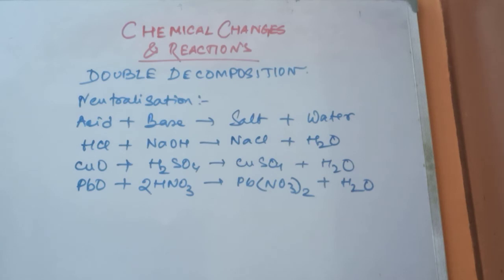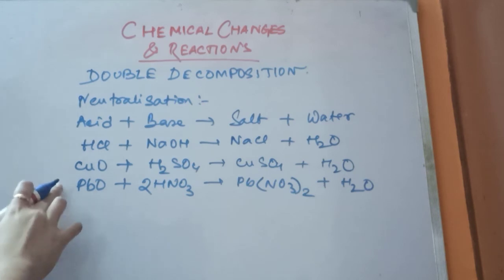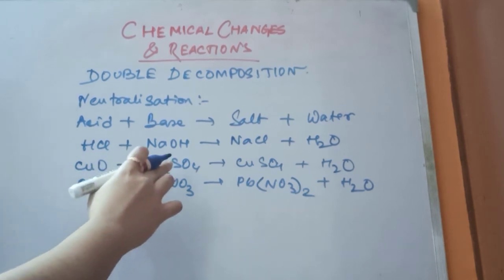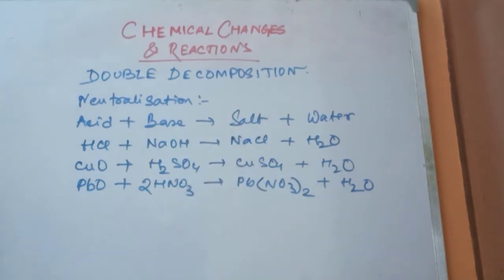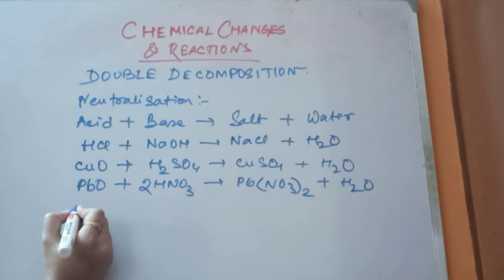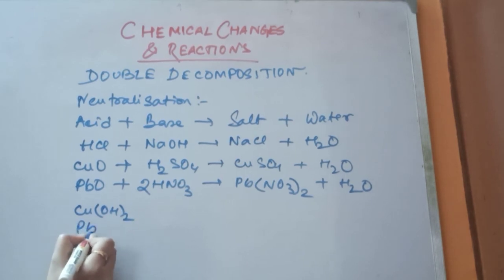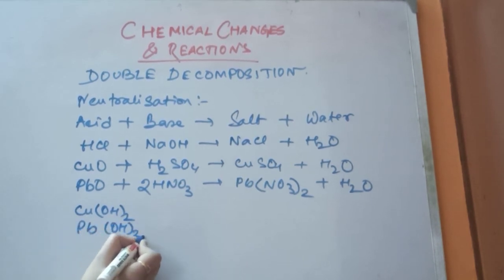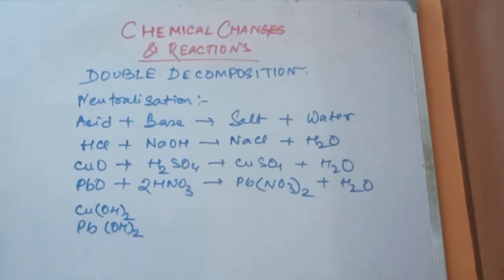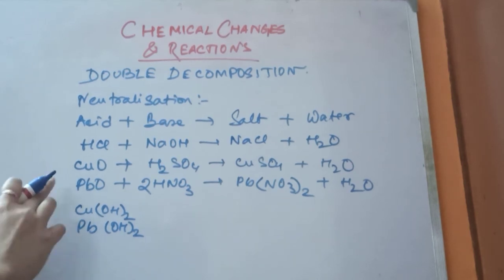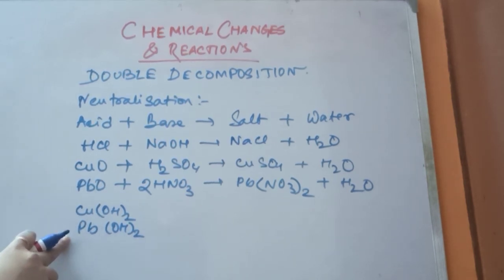Now, these are the oxides that react with the acids to give salt and water. Now I'll come to certain metal hydroxides, that is, copper hydroxide and lead hydroxide. These are insoluble hydroxides, okay? These are insoluble oxides, these are insoluble hydroxides.